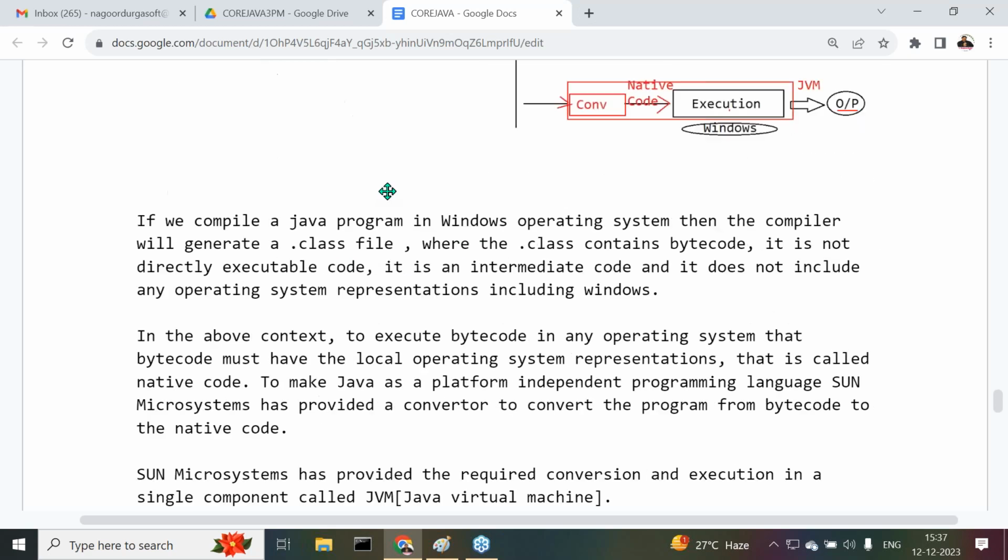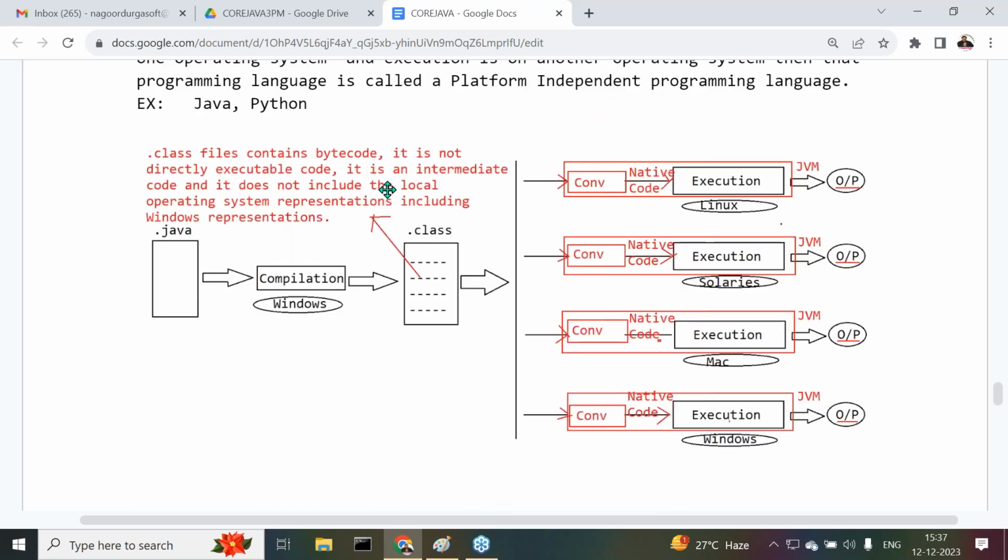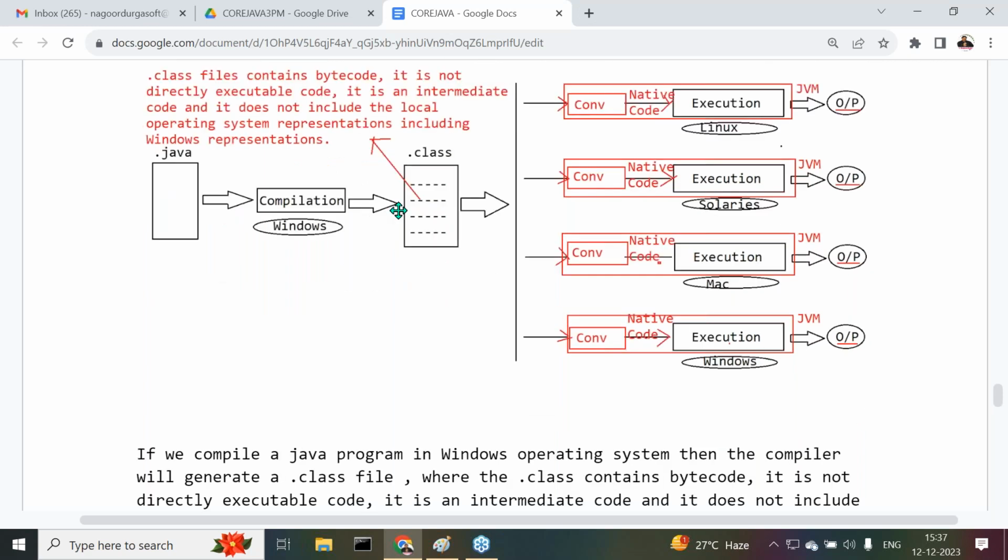Anyway, overall, the interviewer will ask a question now. Is Java platform dependent or platform independent? That is the question here. The answer for this question is: Java is platform independent. We can say that because of JVMs only.